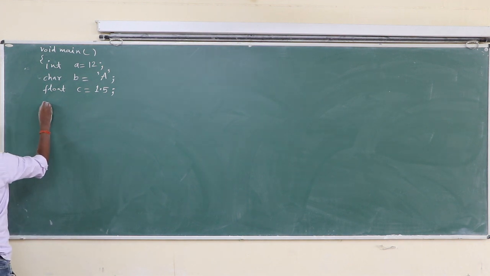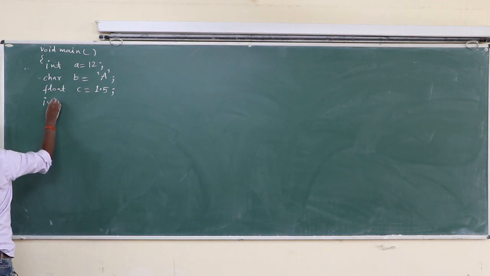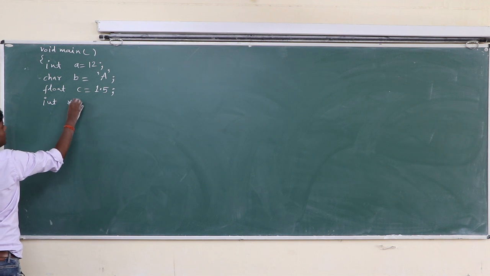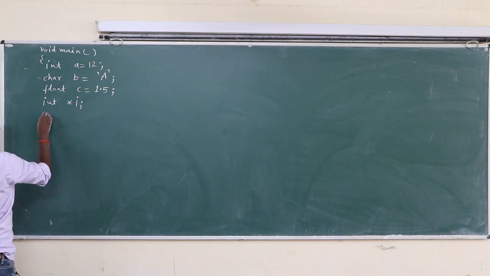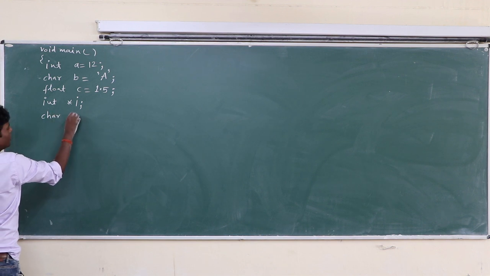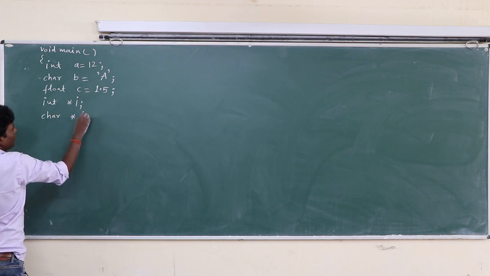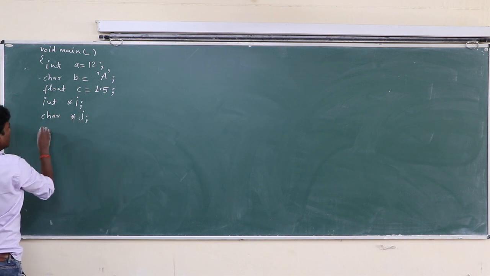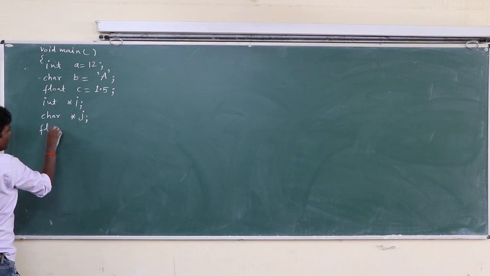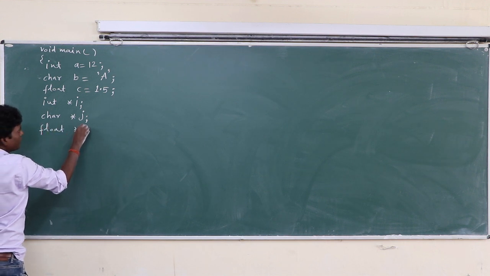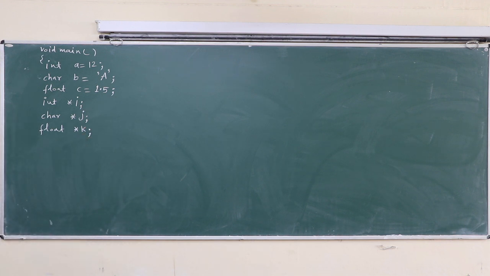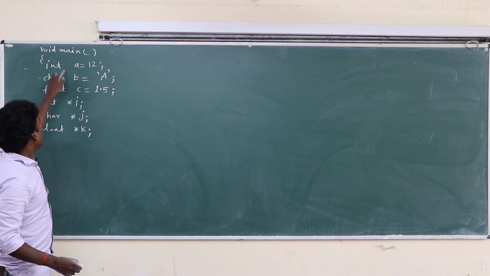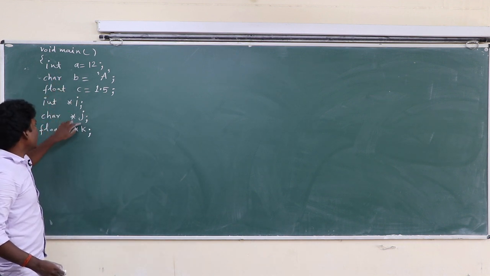Now, int asterisk i, char asterisk j, float asterisk k. Class, there are 6 variables a, b, c, i, j, k.